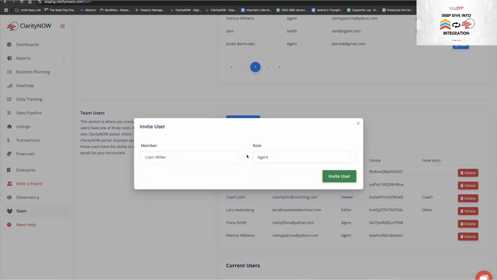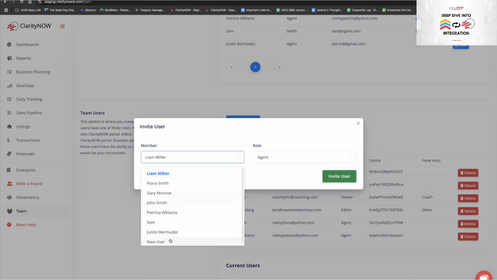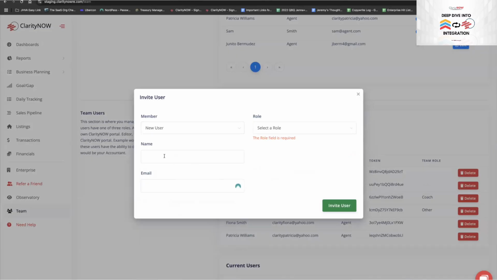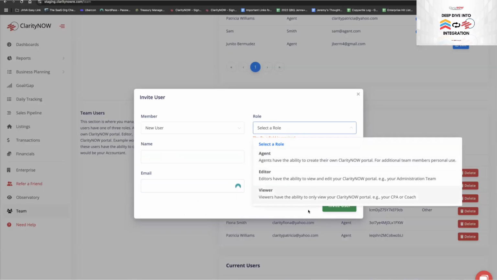The other really cool thing, and thank you for bringing this up, Jen, is within users, you can click on new user and type in someone's name, like your admin or your coach or whoever. For example, in our business, our CPA has access to my wife's account. Click on their name, type in their email, and you give them edit or viewer access. So I'll give my admin edit access or my coach viewer access.